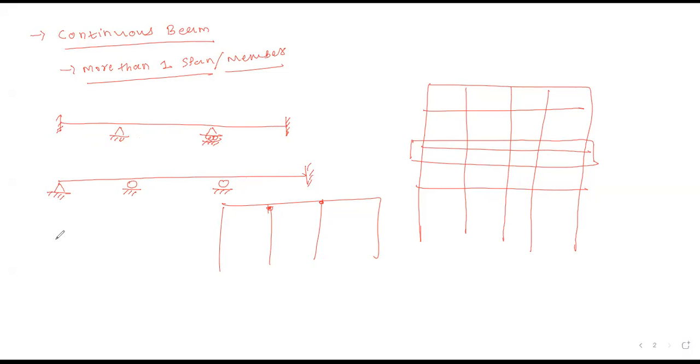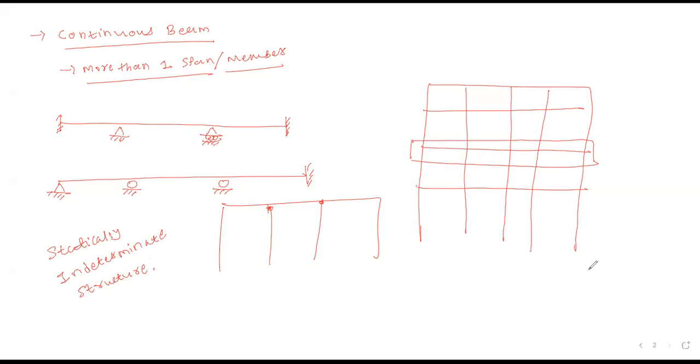So again, can I say it is a statically indeterminate structure? Yes or no? Is it clear? Yes, sir. Okay, carry on.